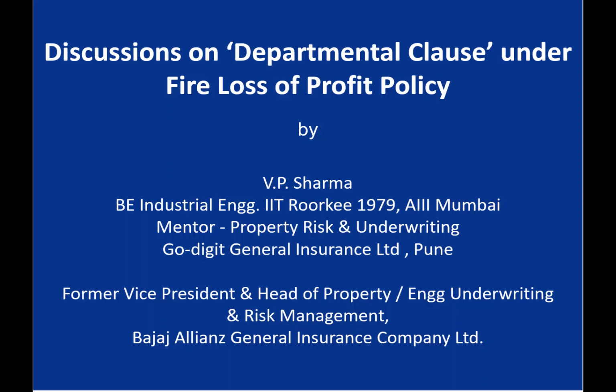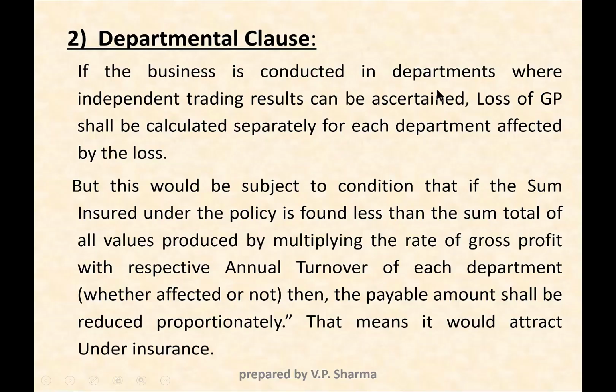Now let us understand what is departmental clause. If the business is conducted in departments where the independent trading results can be ascertained, then loss of GP can be calculated separately for each department affected by loss. So the only condition is that independent trading results must be available.